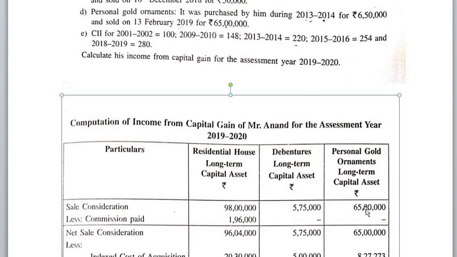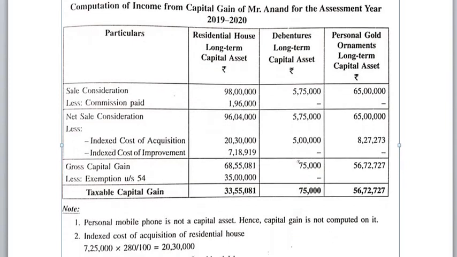So 65 lakh is sales consideration. No commission is there. So net sale consideration 65 lakh. And the difference between purchase and sale is more than 3 years. So it should be treated as a long-term capital asset. So for long-term capital asset, index is applicable.